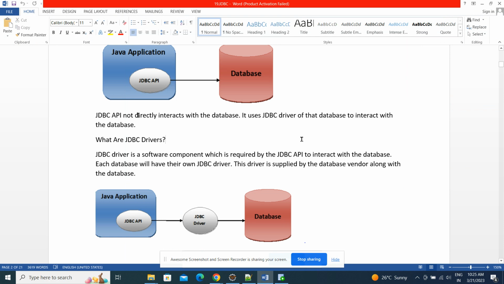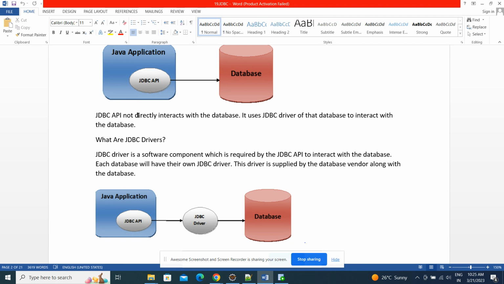JDBC API contains some classes and interfaces. It cannot interact directly. If you are interacting with the Oracle database, then the Oracle vendor will provide their classes and interfaces in one jar file. That jar file we need to add to our classpath.